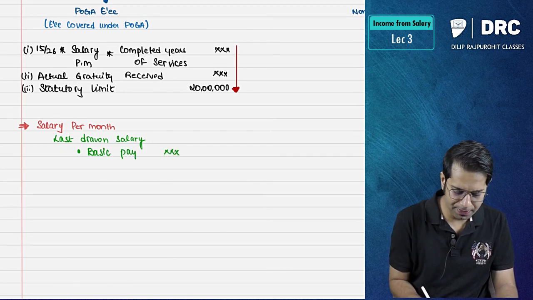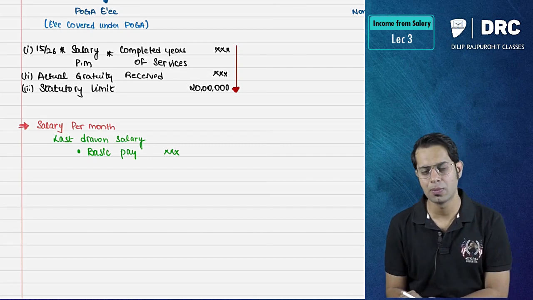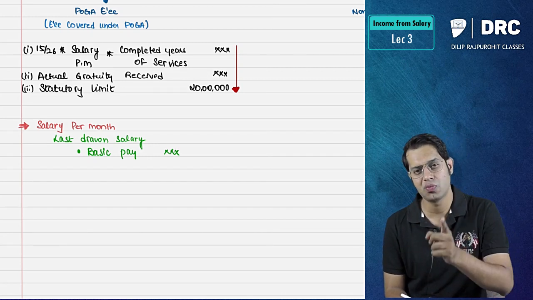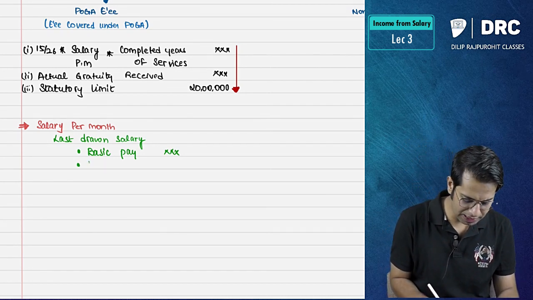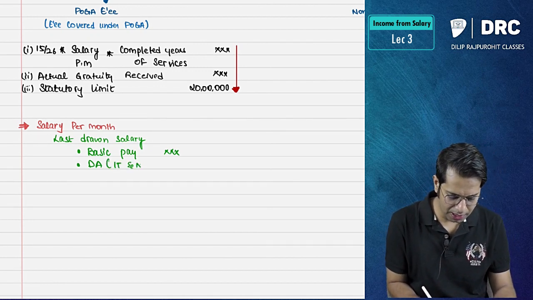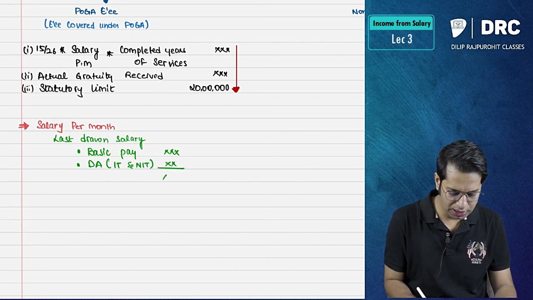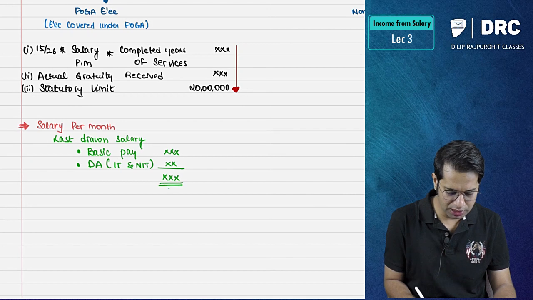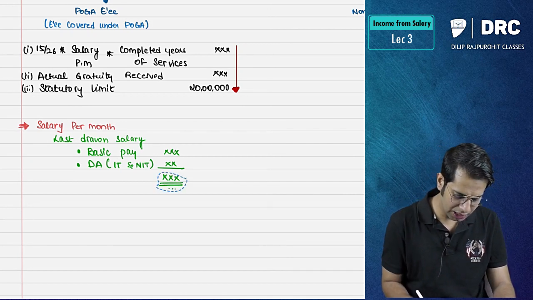Over here, salary means what, sir? Over here, for purpose of computing the exempt amount for gratuity in case of POGA employees, salary per month means your basic pay amount plus take your dearness allowance. Whether it is in terms or not in terms, it does not matter. So you should take your dearness allowance. This total will be what, sir? This total will be your salary per month. This total which you are getting over here, that will be your salary per month.